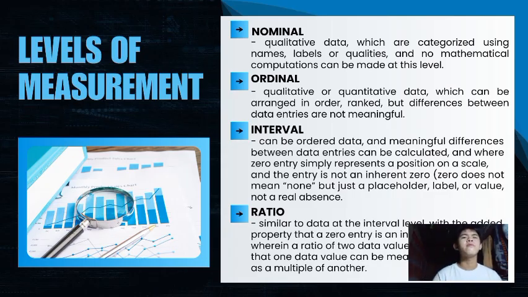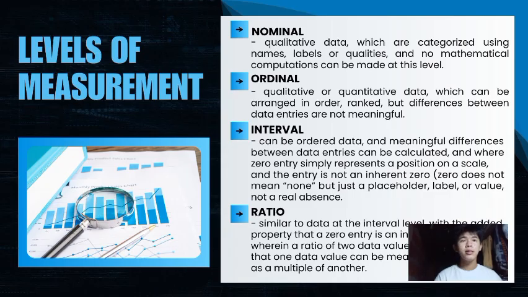So let's tackle first what is nominal. It is qualitative data, which is categorized using names, labels, or qualities, and no mathematical computations can be made at this level. Examples of this are sex, marital status, etc., that can be categorized with no mathematical computations.